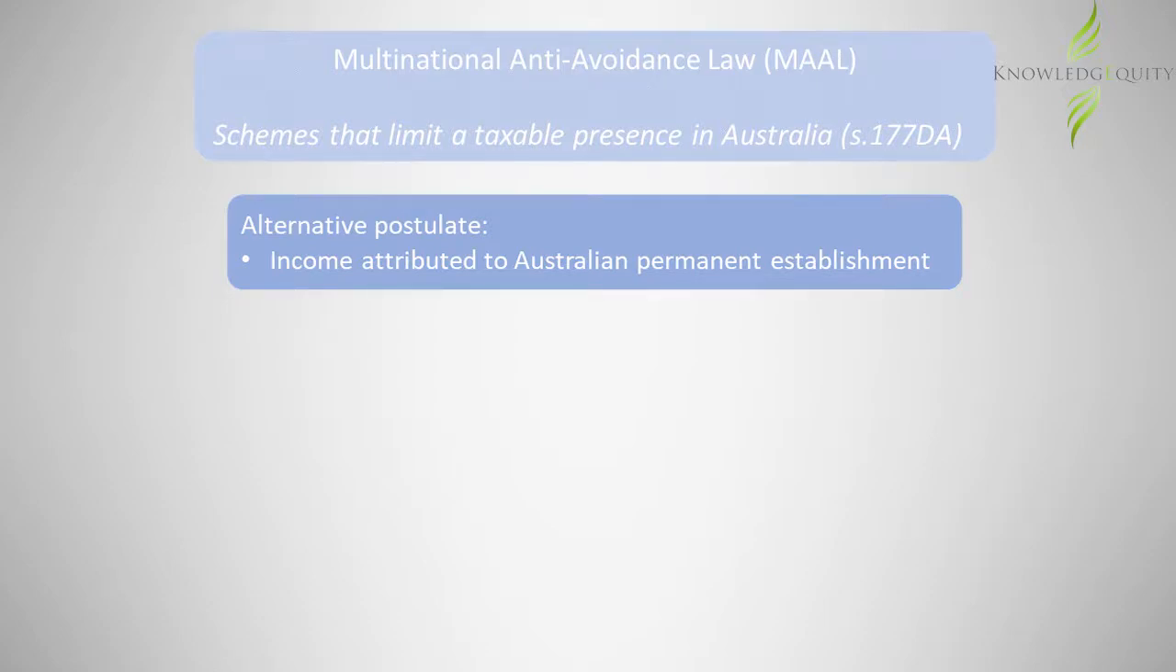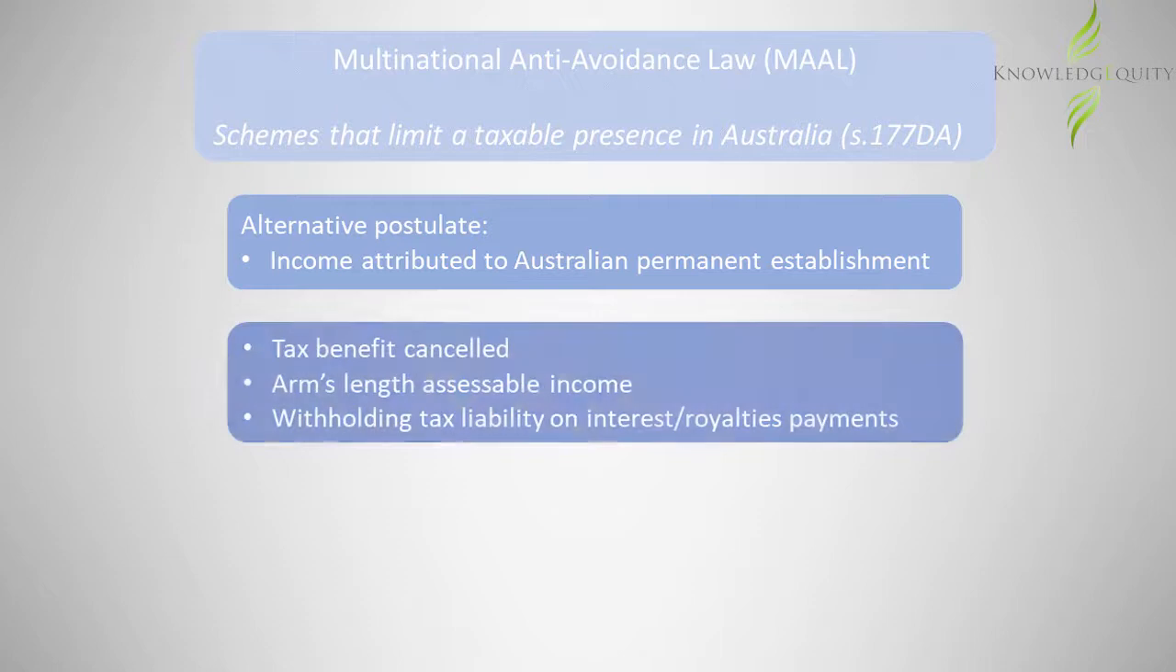The tax benefit from the scheme would likely be cancelled and an arm's length amount of Australian assessable income would be attributed to the entity, leading to an Australian tax liability. Further, a withholding tax liability may be imposed where the foreign entity's permanent establishment would otherwise pay interest or royalties to a foreign resident.